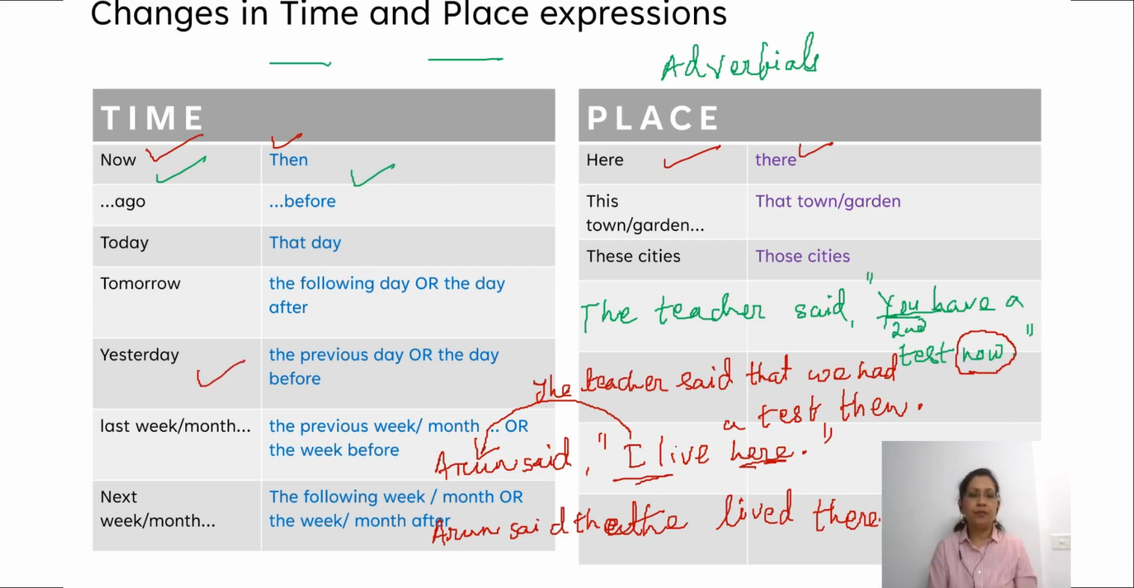Yesterday changes to the previous day. Tomorrow changes to the following day. You have a test tomorrow changes to the teacher said that we had a test the day after or the following day. So that is how they change. Words denoting closeness change to words denoting distance.